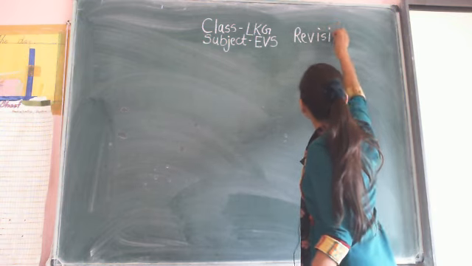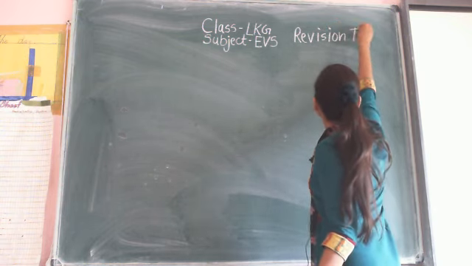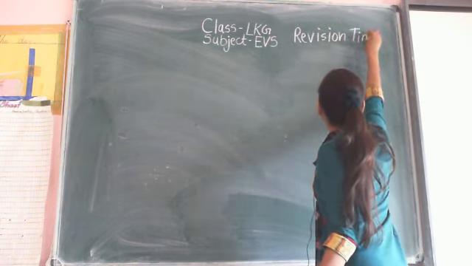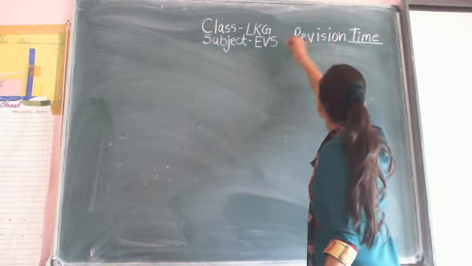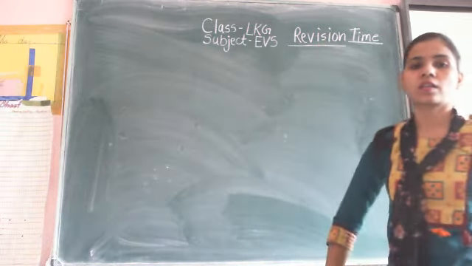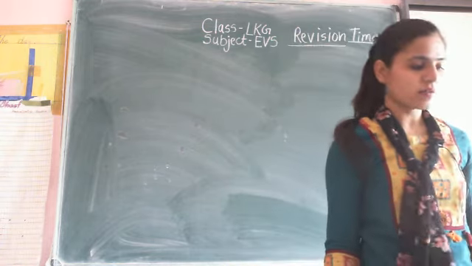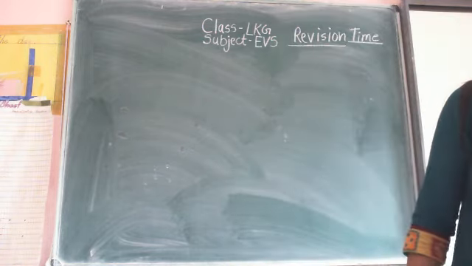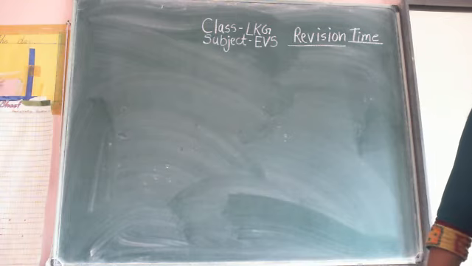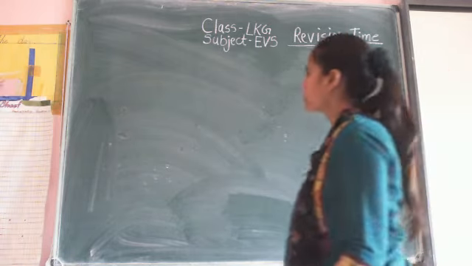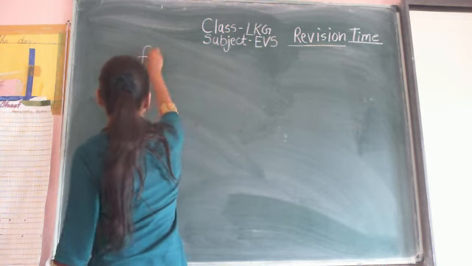Which subject? EVS subject. Revision for EVS. We have done so many topics, so many questions in EVS. So now we'll start flowers. Okay. Flowers name.